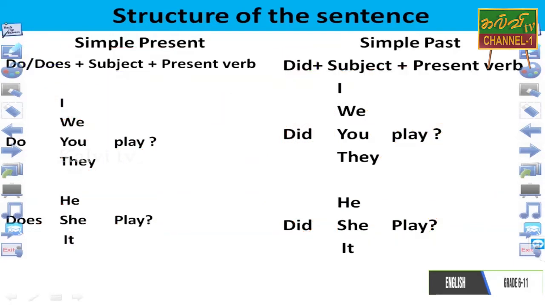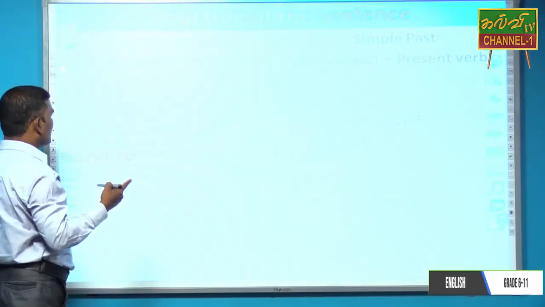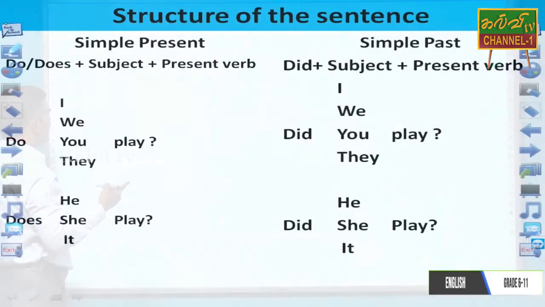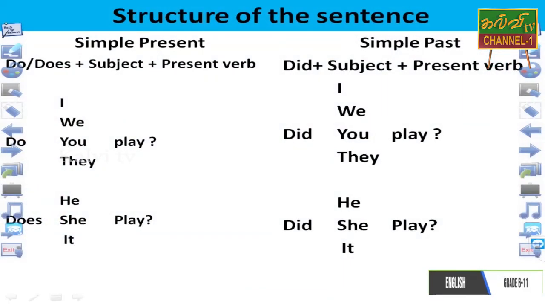So, dear students, you can understand from these two types of tense, simple present and simple past. In the simple present, the structure is there, and examples have been given by me here. And the simple past structure is there. How can we start the sentence there? And the examples have also been given under the structure. It is your precious thing.